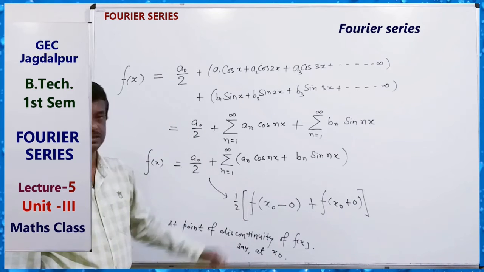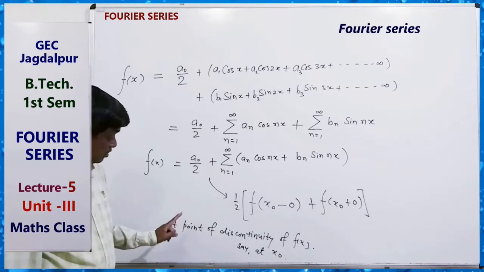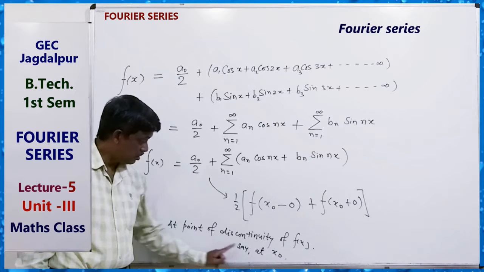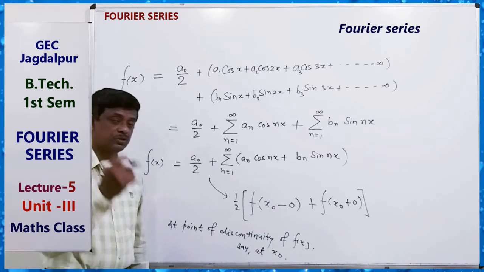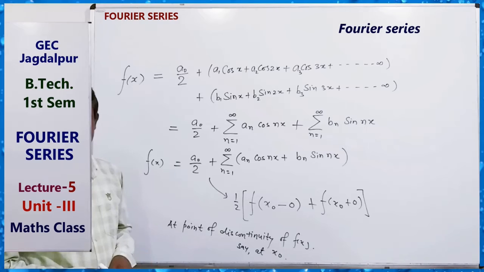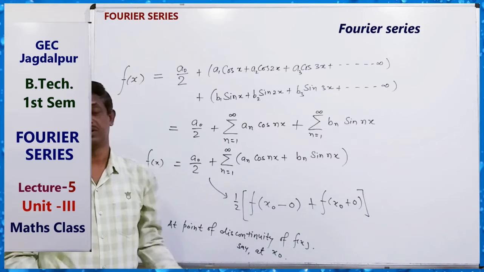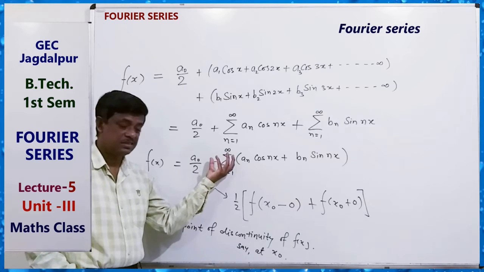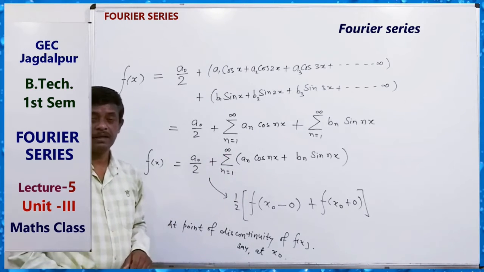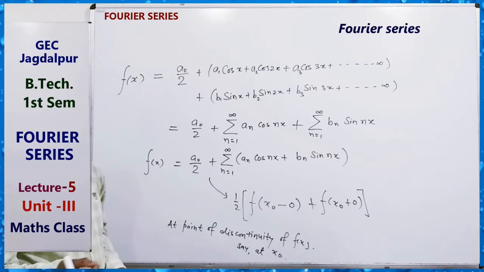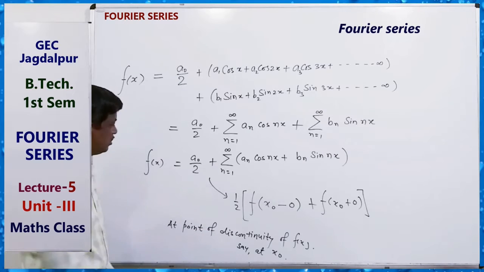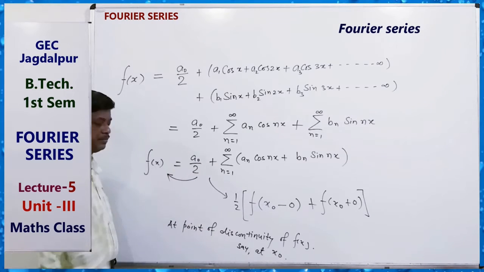At a discontinuous point we can write the value of this series like this. If the function is continuous at the point, then the series is equal to f(x).